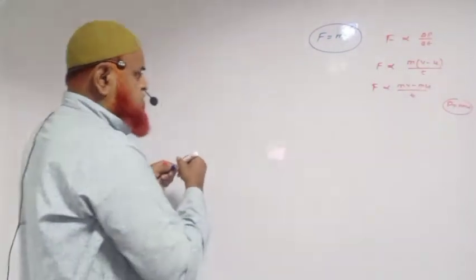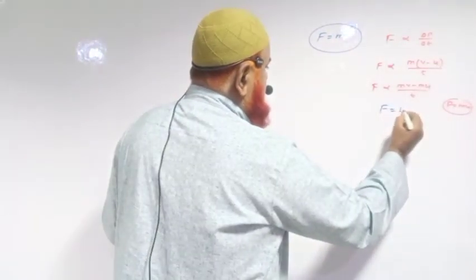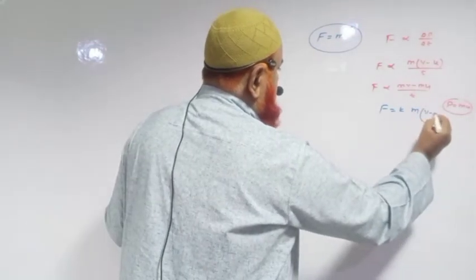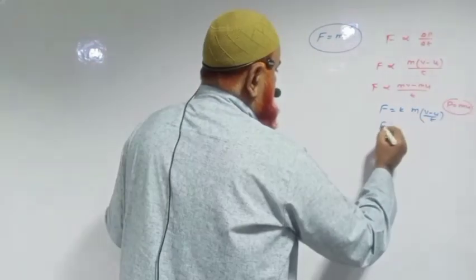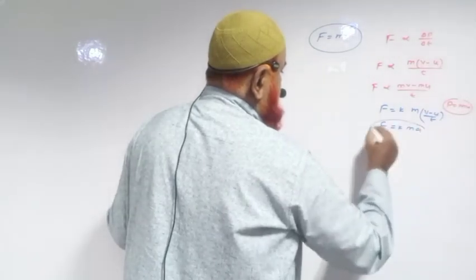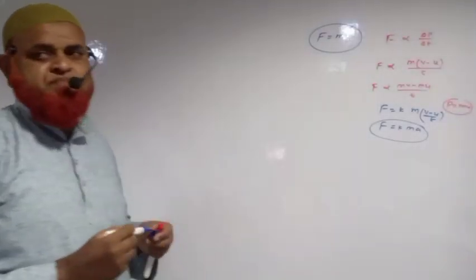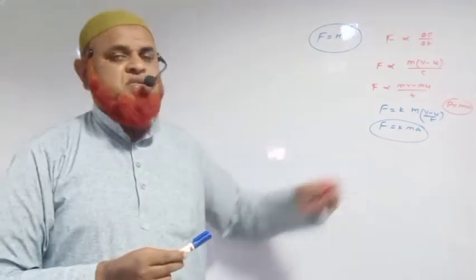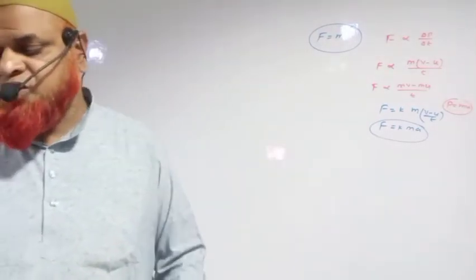So here, when you remove the proportionality, you are going to get a constant. And if you take out (v minus u) by t common, you all know that F is equal to m into a. That is Newton's second law. Understand? This is regarding the second law here.